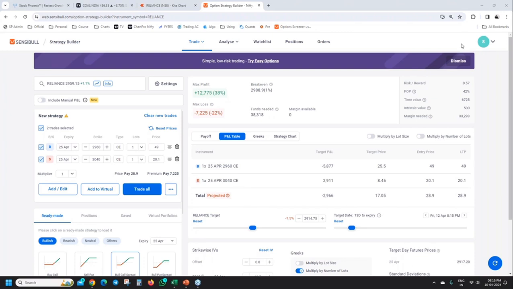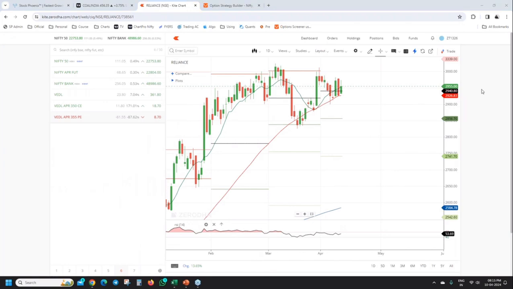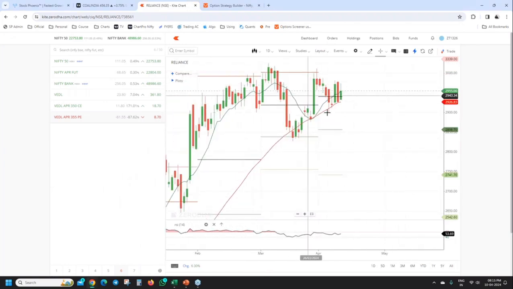So you should know where to implement these strategies. That is very important. Everything should have a trade setup. Simply we cannot buy and sell. So this stock in this place, we don't have any trade. Just because of Reliance, we cannot trade this. You should have a trade setup. Then when you pick, yes, strategies will work. Strategies will work only when you implement them in the trade setup. Then only stop loss will come into the picture. Target will come into the picture. Flat stocks, if you buy or sell, especially in derivatives, premium will be key.